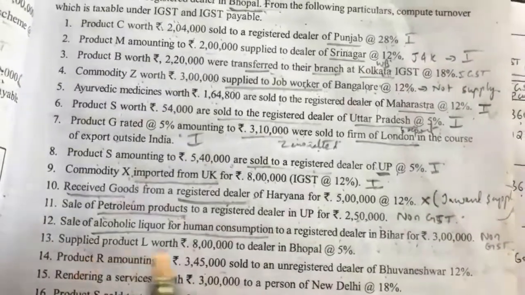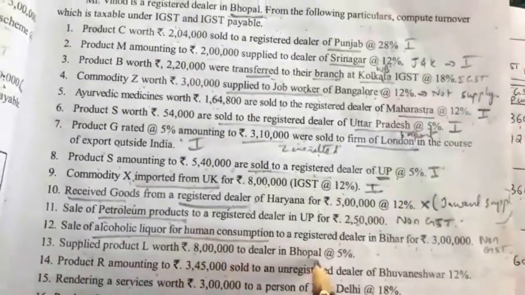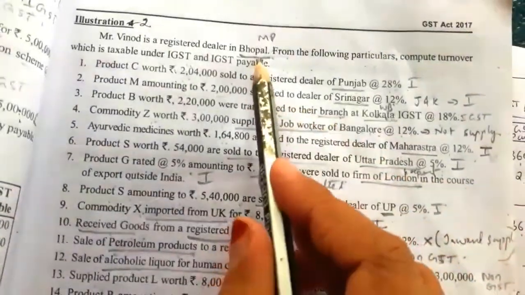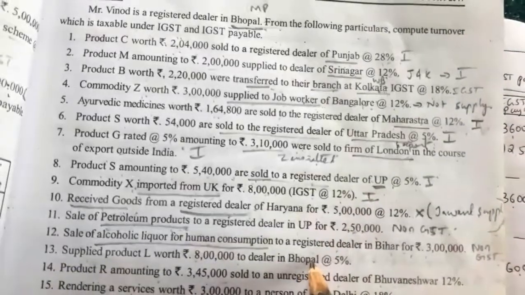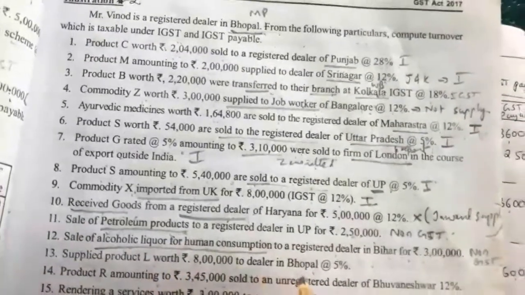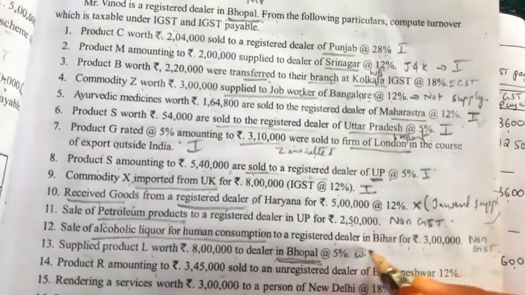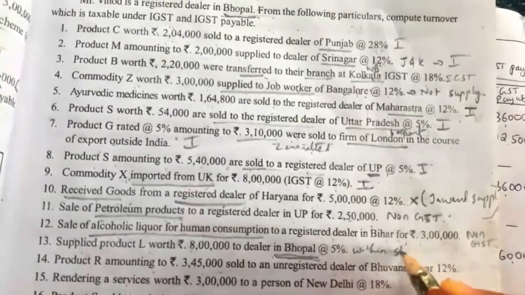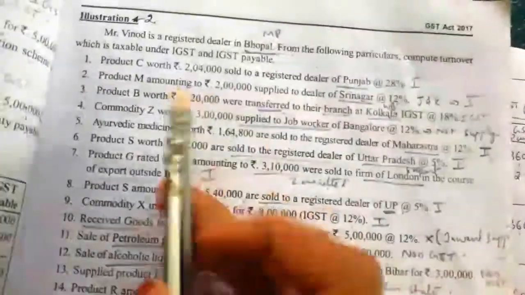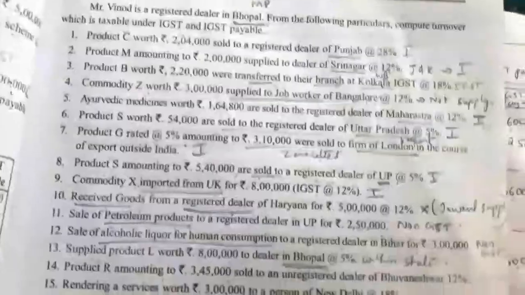Next, supplied product L worth rupees 8 lakh to a dealer in Bhopal. So he is from Bhopal and supplied product L to a dealer in Bhopal. This is within the state. So Bhopal is a within-the-state transaction. Here we are asked to calculate the taxable turnover only under IGST.